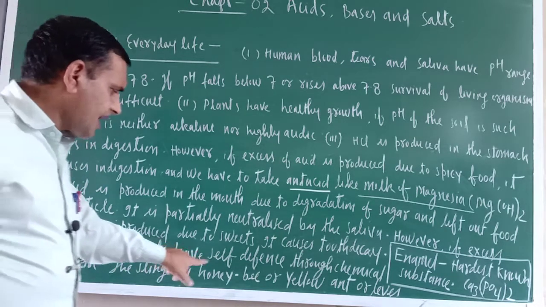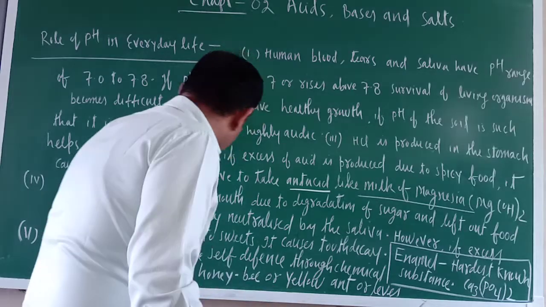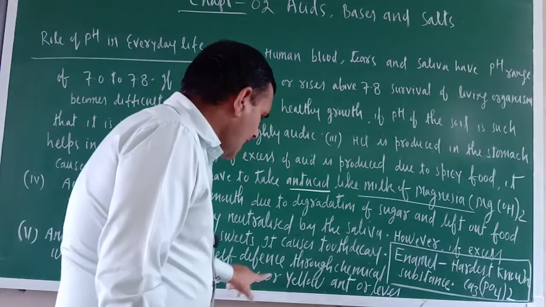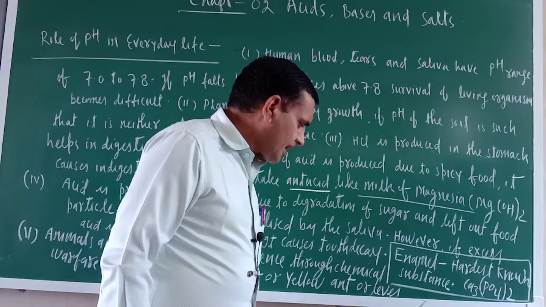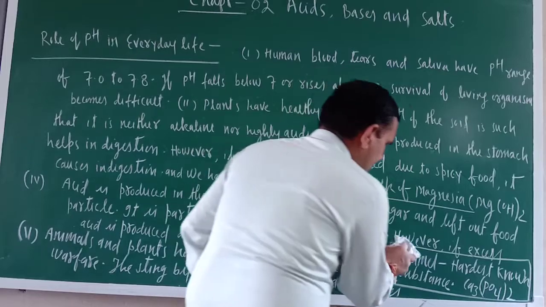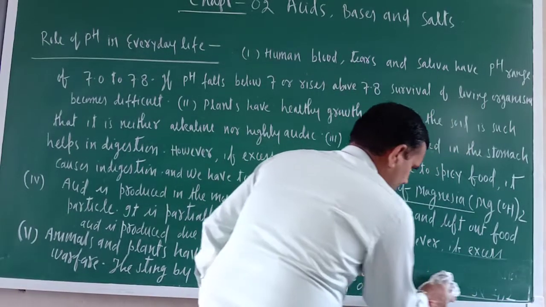Another one is there. Animals and plants have self-defense through chemical warfare. The sting of a honeybee and the leaves of the nettle plant. I will write here. Just see.